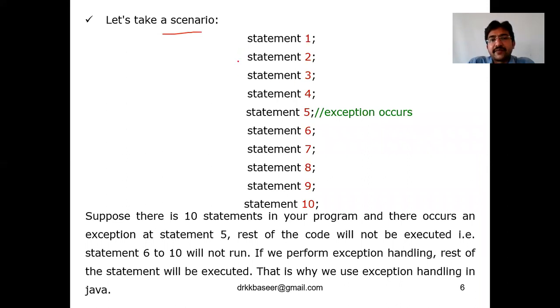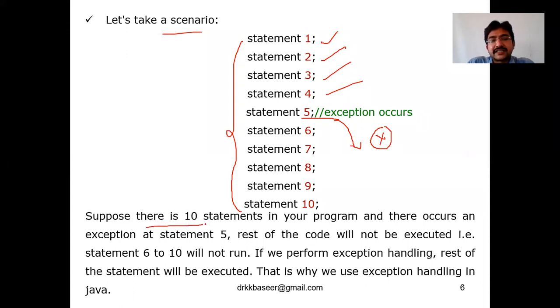Say, for example, I have a program with 10 statements, 1, 2, 3, 4, 5, 6, 7, up to 10. Now, in the fifth statement, I got an exception, a runtime error. What will happen if you're not using exception handling? It will execute the first line, the second line, third line, fourth line. At the fifth line, the program will terminate and exit.